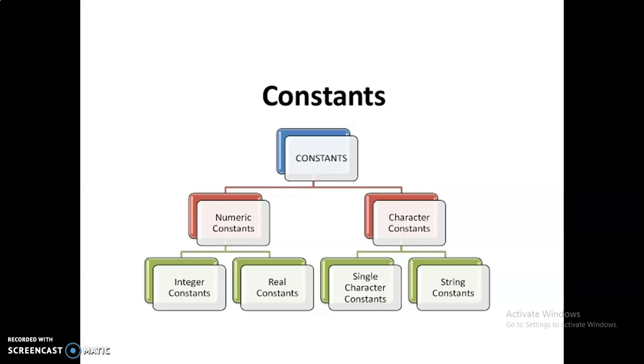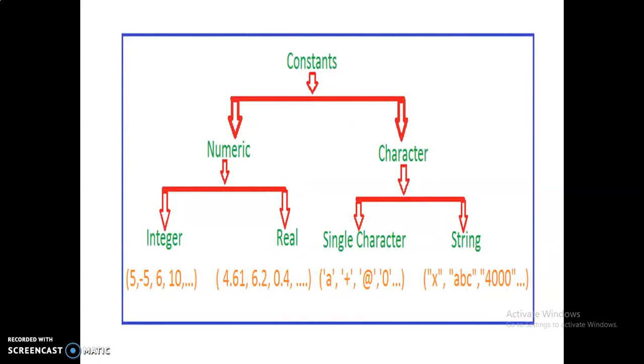Let us see this in detail in today's class. What is a constant? As I explained, a value that does not change during the execution of the program is called a constant. It is divided into two types, numeric and character. Integer constant means a whole number, which may be a positive or negative value.